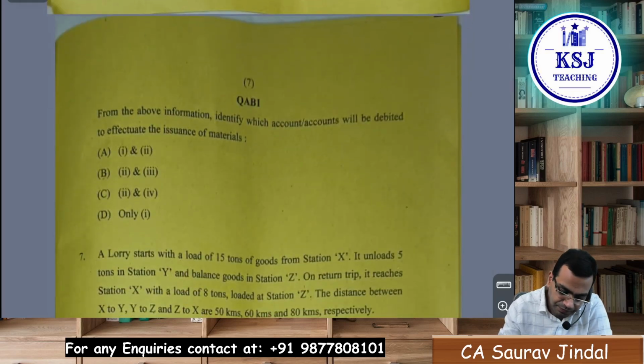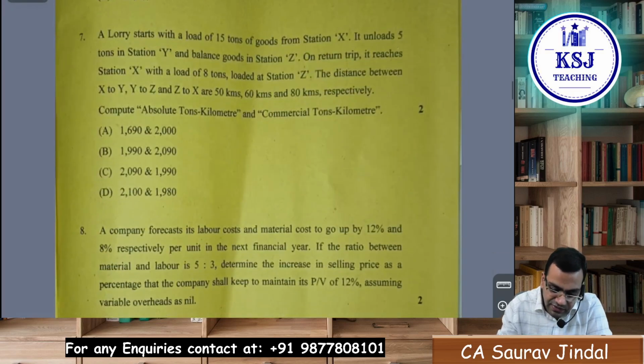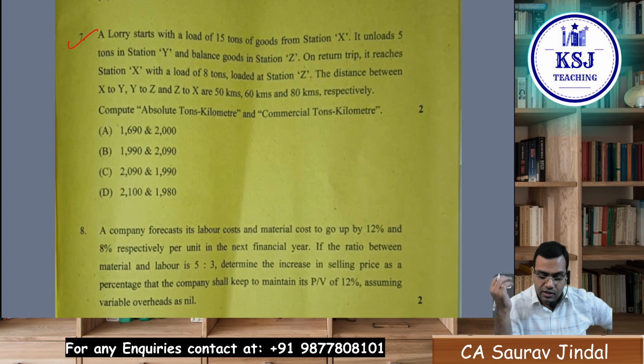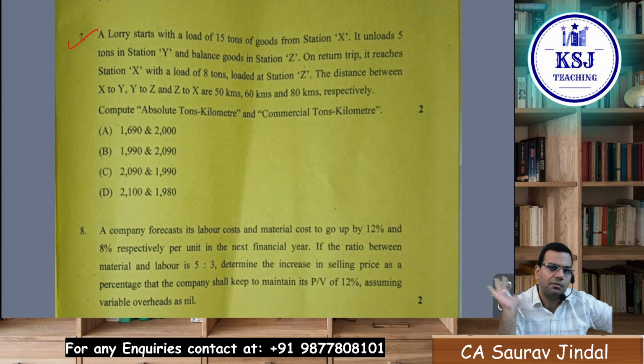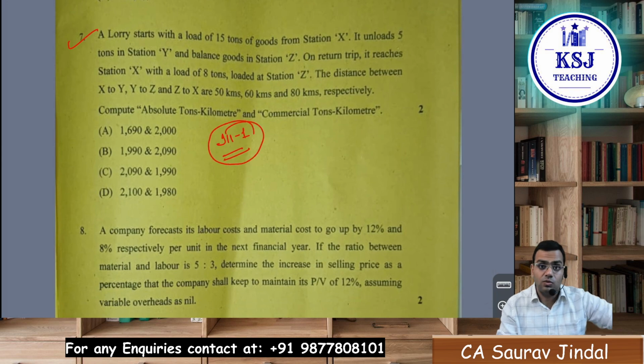Option B. A lorry starts with a load of 15 tons. Service costing: absolute commercial ton, absolute ton kilometer and commercial ton kilometer. Straightforward question from the ICI module, illustration number 1. Same question, sir. Only figures change. Illustration number 1 from the module in a 2 marks MCQ.